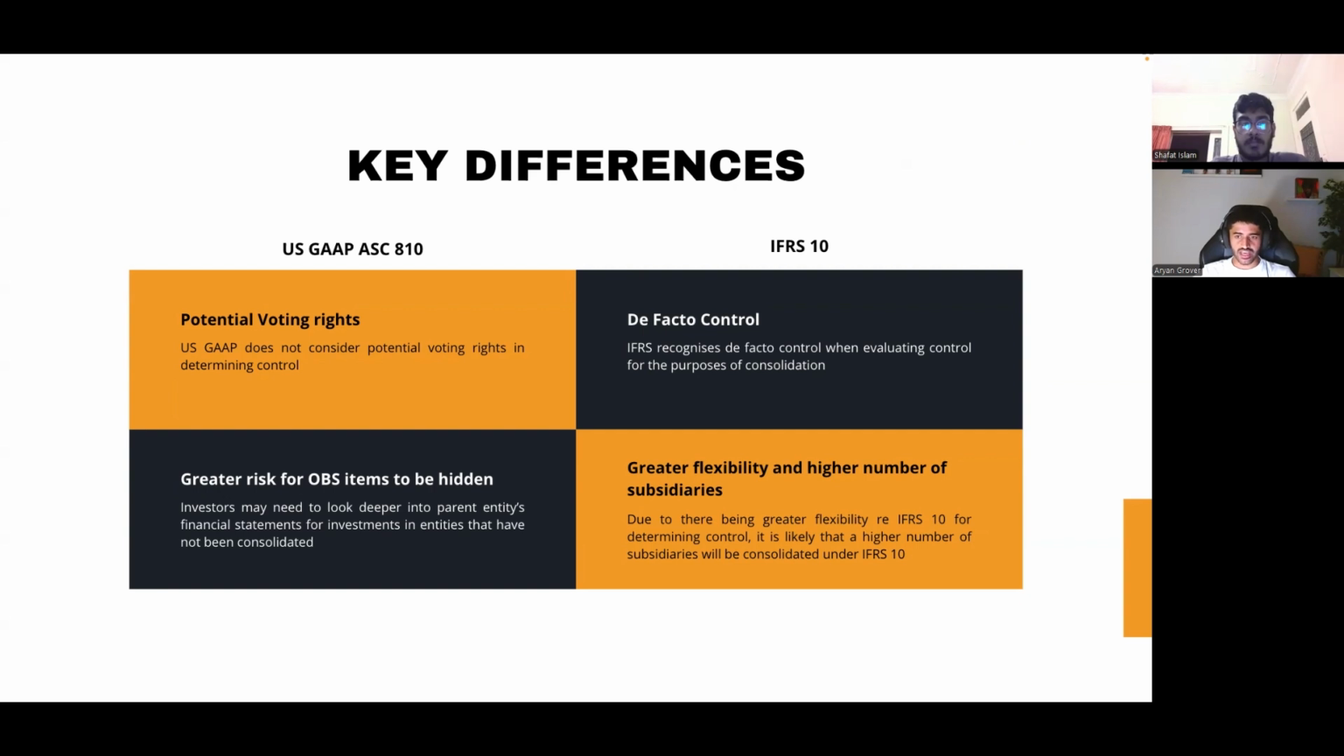Overall, IFRS 10 adopts a flexible, principle-based approach, allowing for a broader assessment of control. US GAAP, in contrast, applies a stricter rule-based approach, which may exclude entities where practical influence exists but formal control is not recognized. Understanding these differences is crucial for investors assessing financial statements under different accounting standards. This brings us to the conclusion of our presentation.